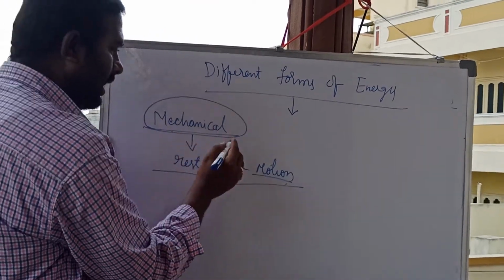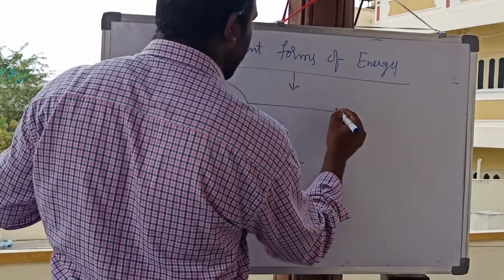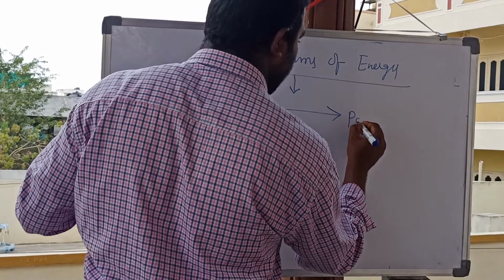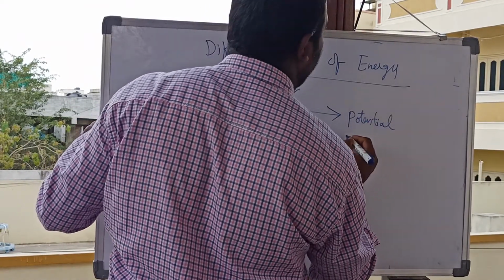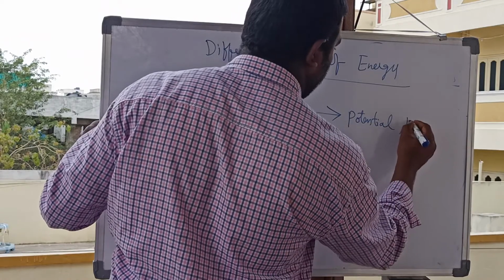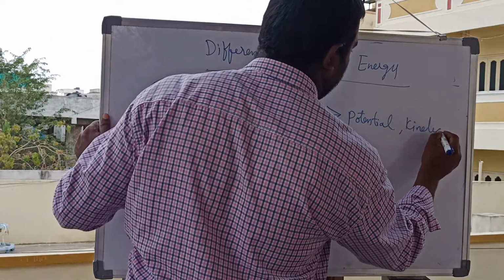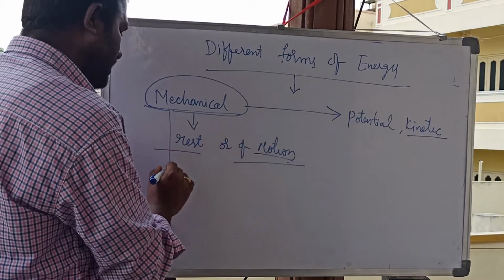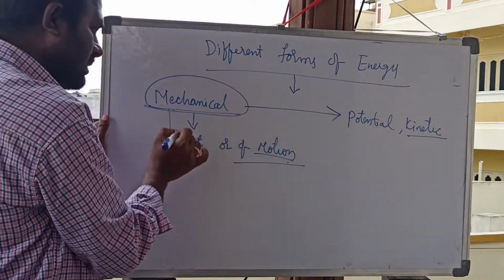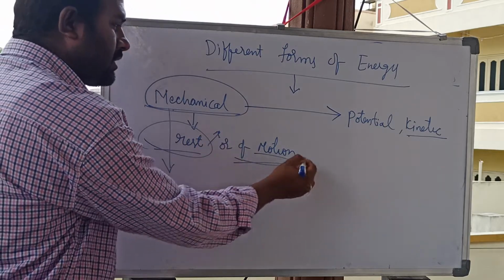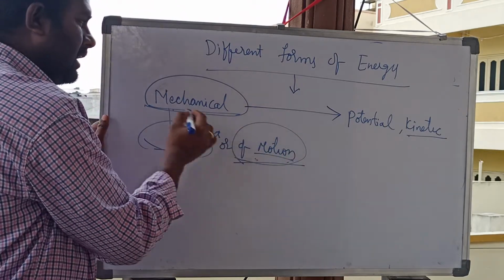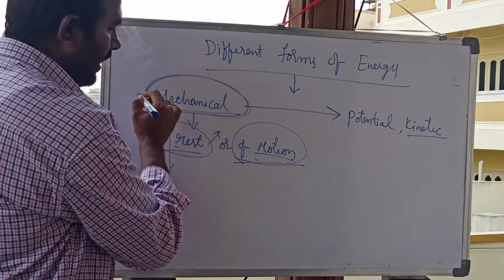Mechanical energy contains two types of energies: one is potential energy, and one more is kinetic energy. Both it contains.